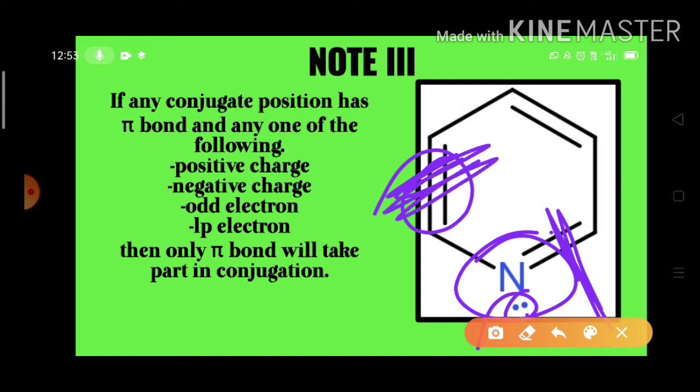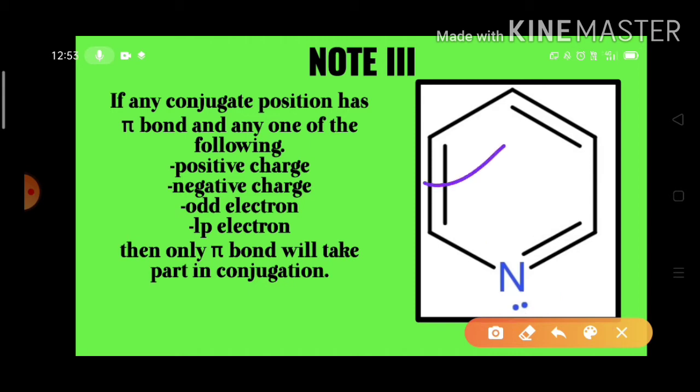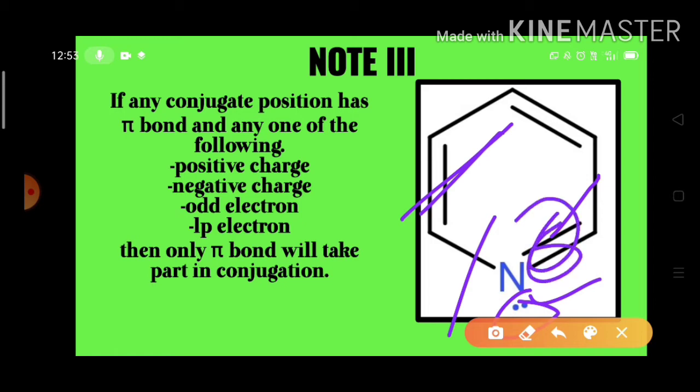Look at this pi bond. This pi bond is separated by a single sigma bond. In a similar way, this pi bond and this electron pair are separated by a single sigma bond. So here this pi bond as well as this lone electron pair are able to lie in conjugation with this pi bond. But only if the situation is like this, only this pi bond participates or lies in the conjugation with the pi bond. That point we have to remember.